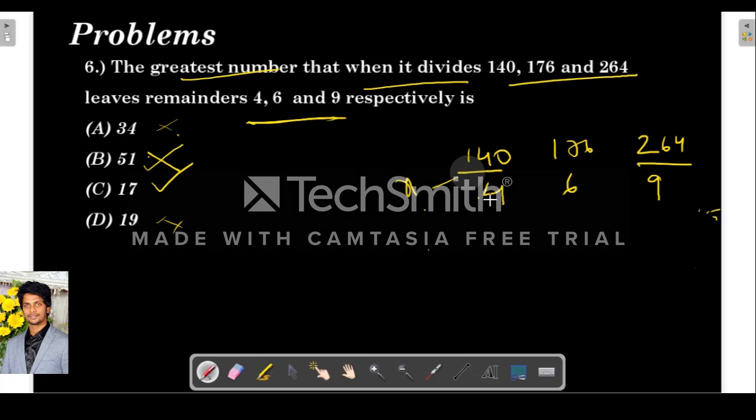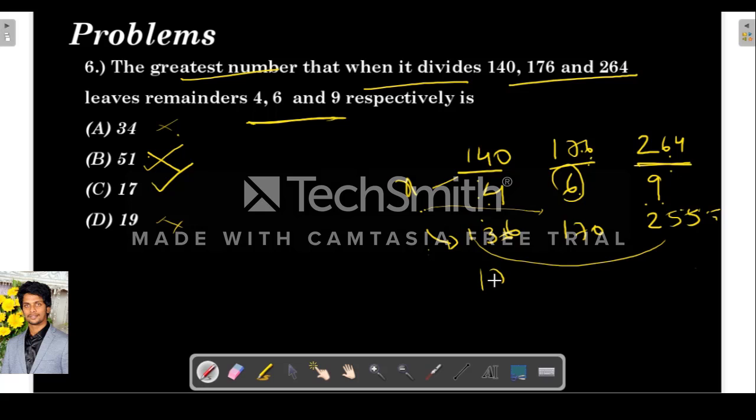So when 140 is divided by x, the remainder is 4. Means 140 minus 4, 136, is a multiple of x, obviously. And also when 176 is divided by x, the remainder is 6. Then 176 minus 6, 170, is a multiple of x. Again, here 264 when divided by x, the remainder is 9. So 264 minus 9, 255, is divisible by x.